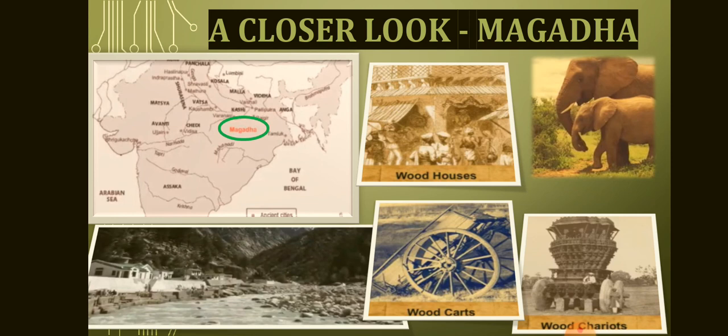A closer look on Magadha. Magadha became the most important Mahajanapada in about 200 years. Many rivers such as the Ganga and Son flowed through Magadha. This was important for transport, water supplies, and making the land fertile. Also, parts of Magadha were forested. Elephants which lived in the forest could be captured and trained for armies. Forests also provided wood for building houses, carts, and chariots. Besides, there were iron ore mines in the region that could be tapped to make strong tools and weapons.